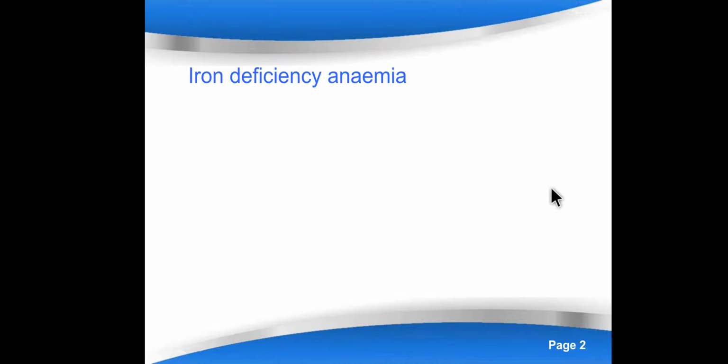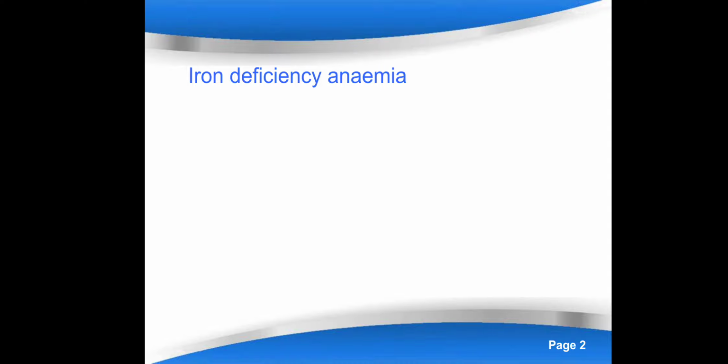So before going to discuss iron deficiency anemia, you should be aware that iron is one of the important elements of the body, right? It is known since ancient times. So it is one of the important elements which is required for the synthesis of RBC, right?